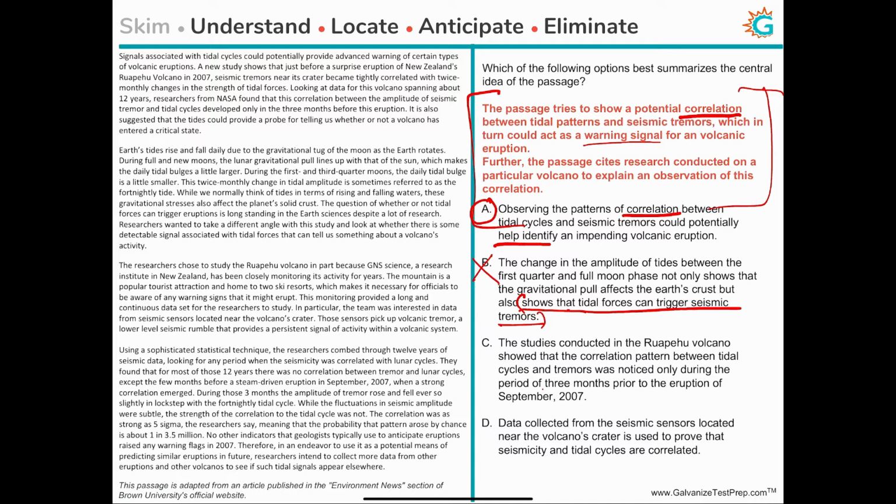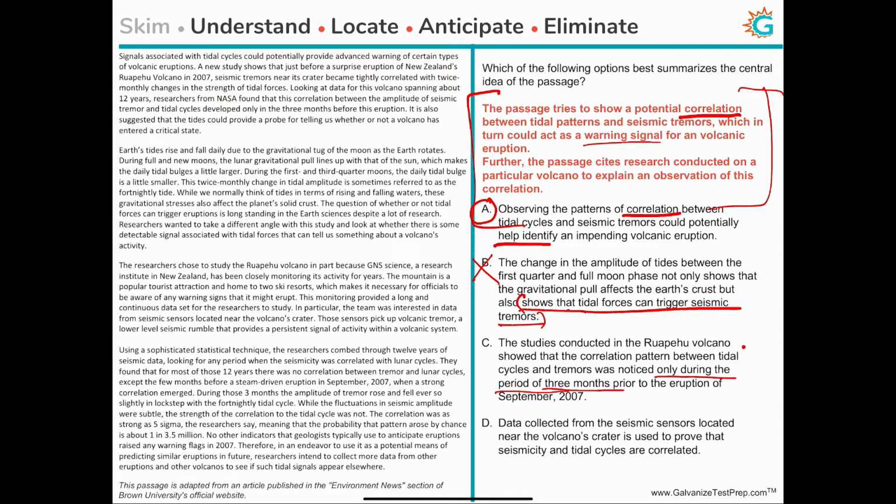and tremors was noticed only during the period of 3 months prior to the eruption of 2007 September. So yes, it is true that the passage does say that this correlation was noticed only during this period of 3 months before the eruption, but it is not the main concern of the passage.